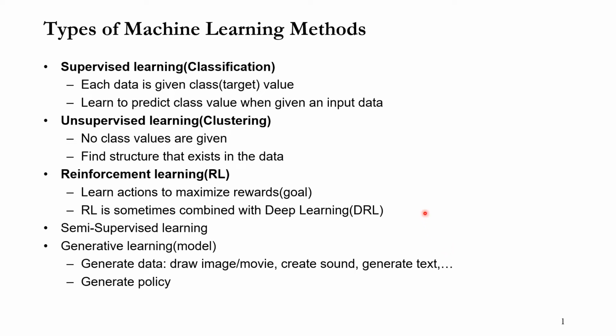There are three different categories of machine learning methods, including supervised learning, unsupervised learning, and reinforcement learning. In this class, we're going to cover these two methods.